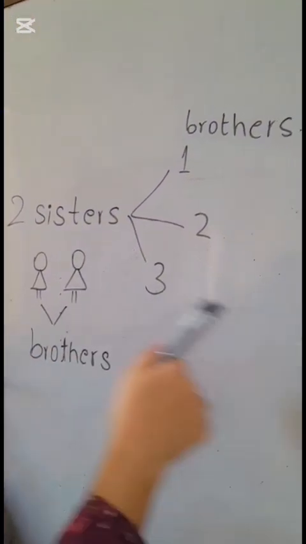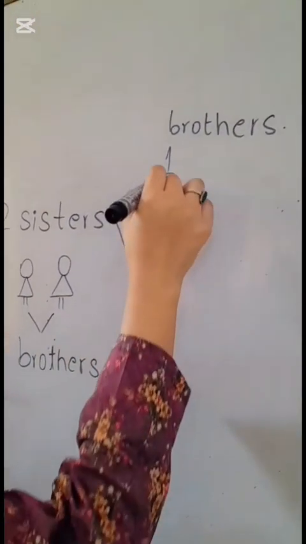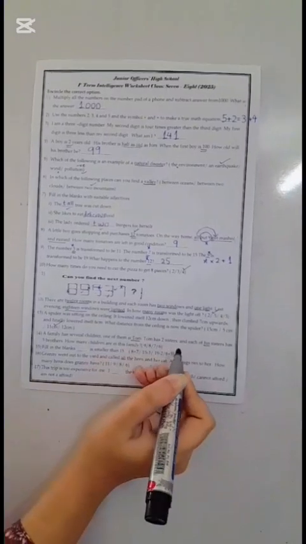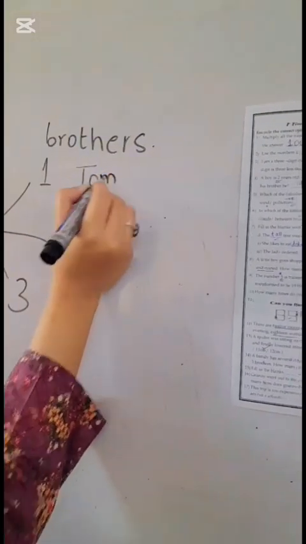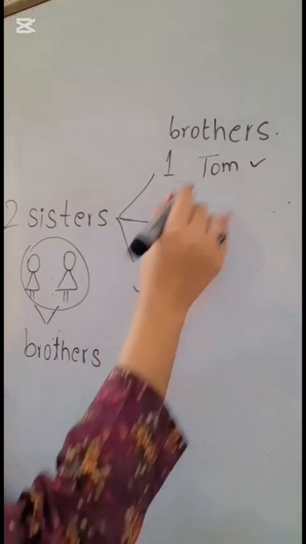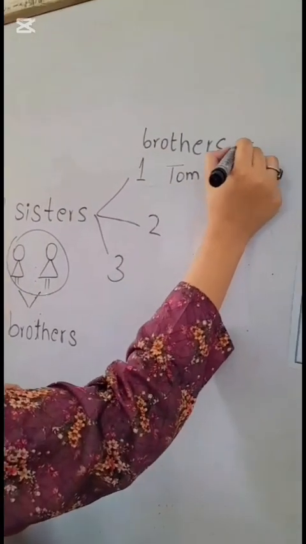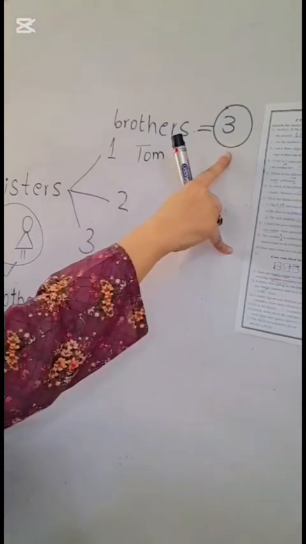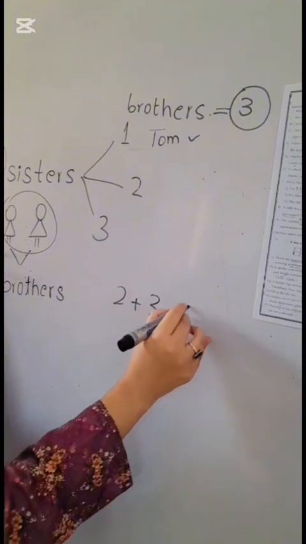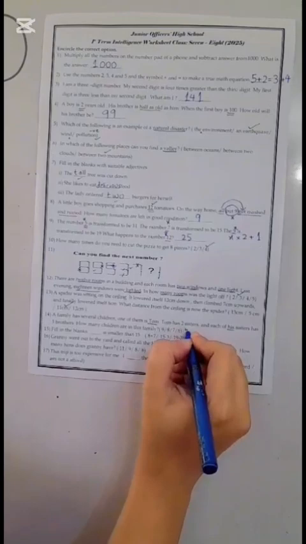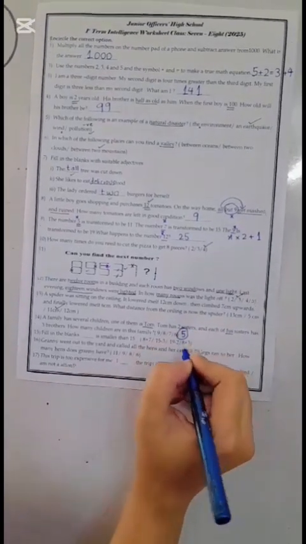Now in the question, each of these 2 sisters have 3 brothers, and because there is written each of his sisters. Whose sisters? Tom's. So meaning that Tom is one of those 3 brothers. Tom is one of those 3 brothers, meaning that including Tom, these 2 sisters have 3 brothers, including Tom. So how many brothers do we have in total? 3 brothers and 2 sisters. So how many total children does this family has? Total children are 5. The correct option is missing in this question. So you have to write the correct answer by yourself. Correct answer is 5.